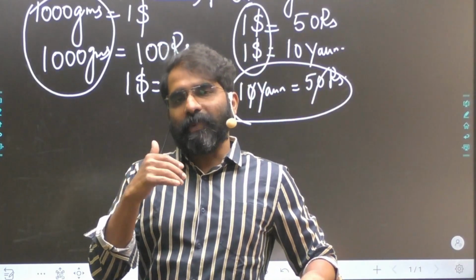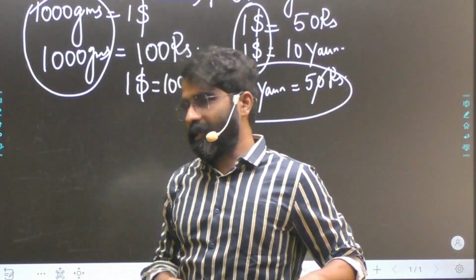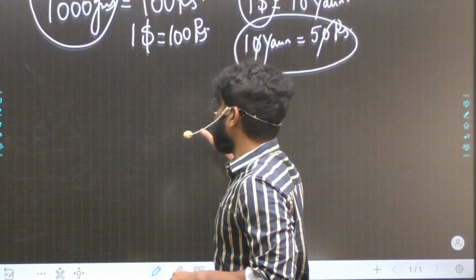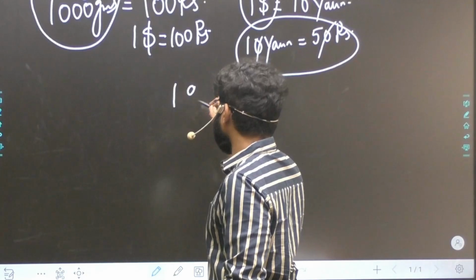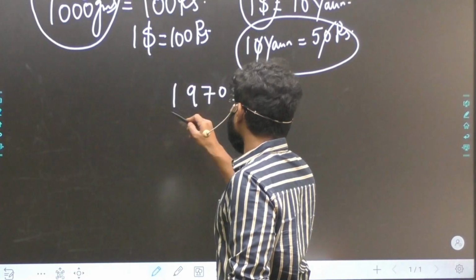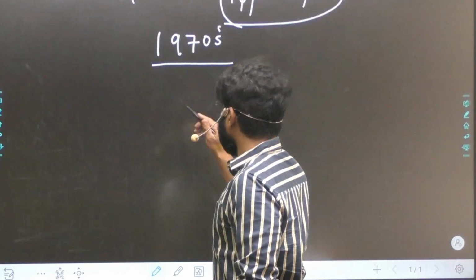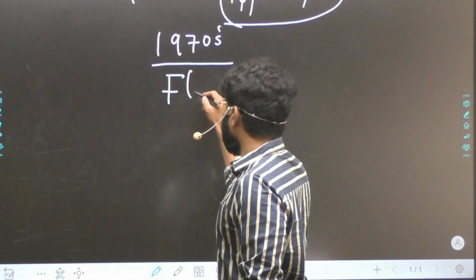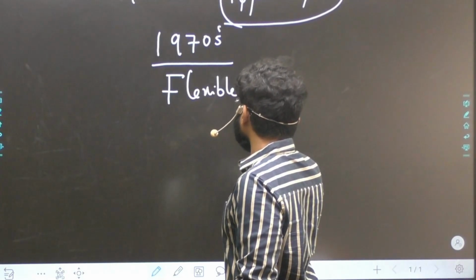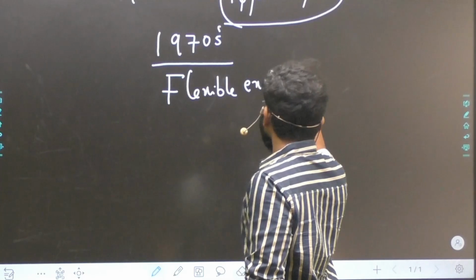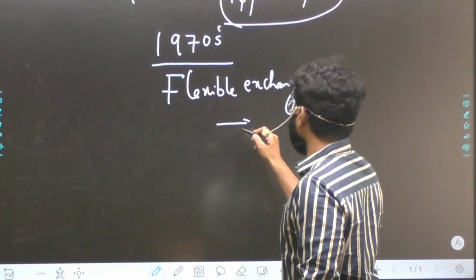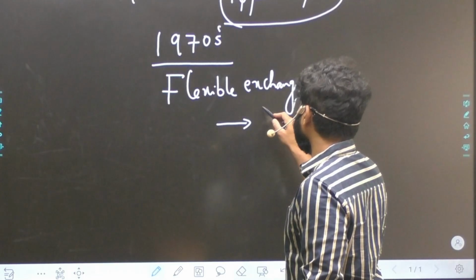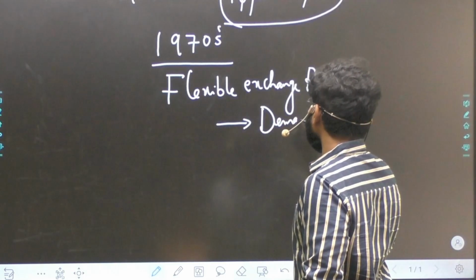So when it is market determined, what is this market determined? Now, when this gold standard system or the fixed exchange rate system was taken off in the 1970s, the most important thing is most of the countries decided to come up with flexible exchange rate systems. So in the flexible exchange rate system, the currency values are decided by the forces of demand and supply.